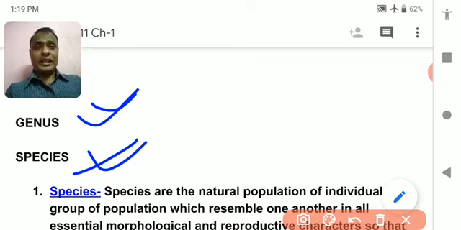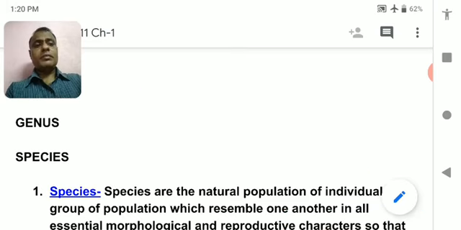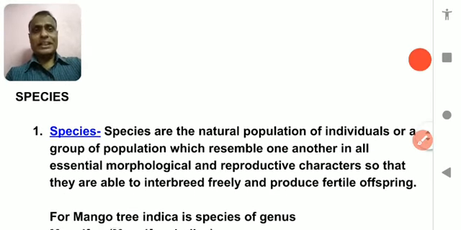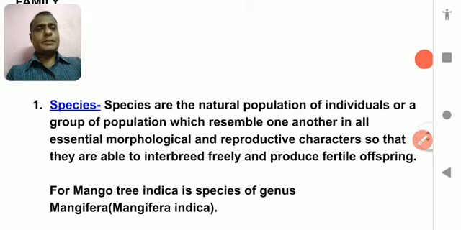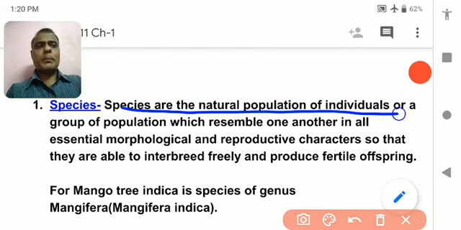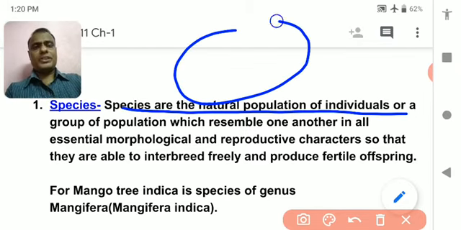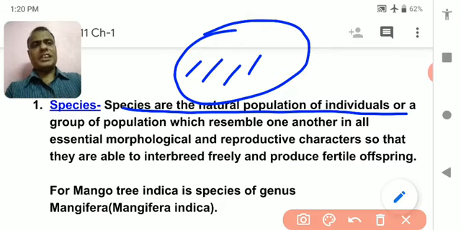These are the different taxonomical hierarchies or categories under which an organism is classified. Now we are going to study from the very bottom, that is species. Species are the natural population of an individual or a group of populations. Suppose there is a population with lots of dogs.